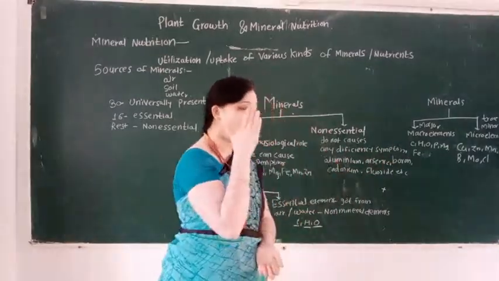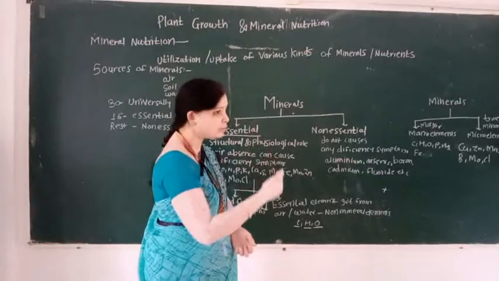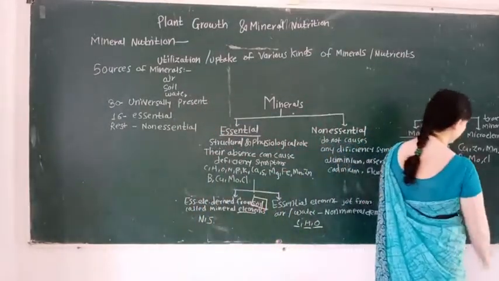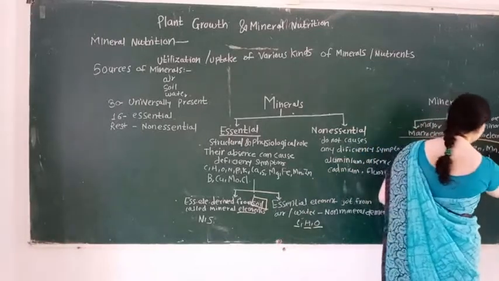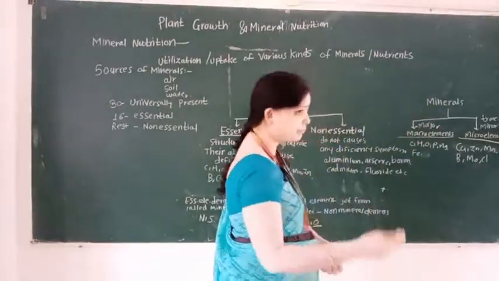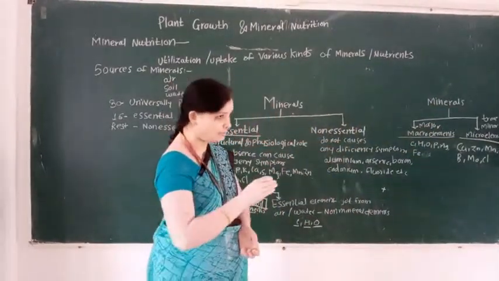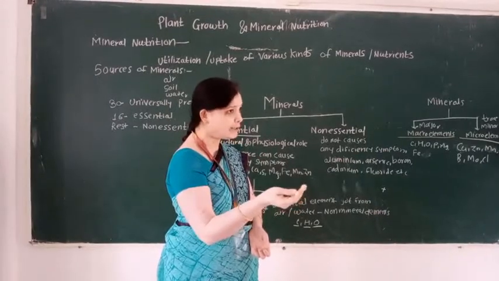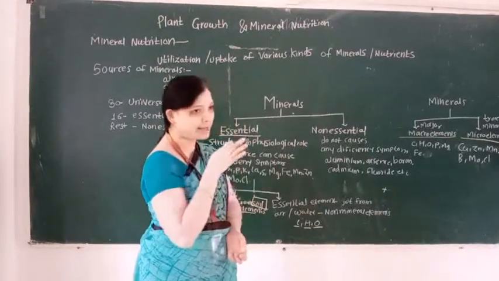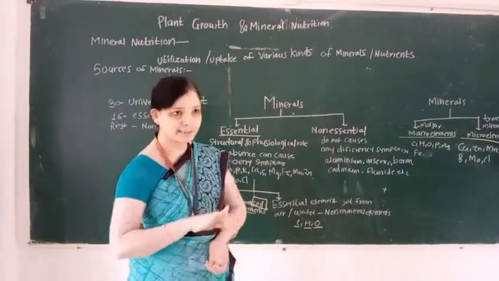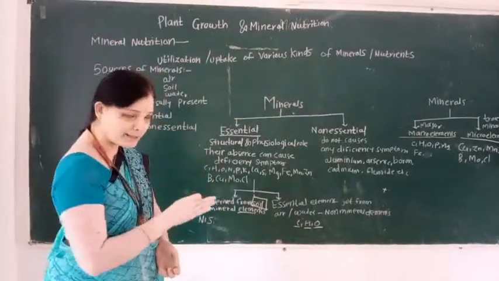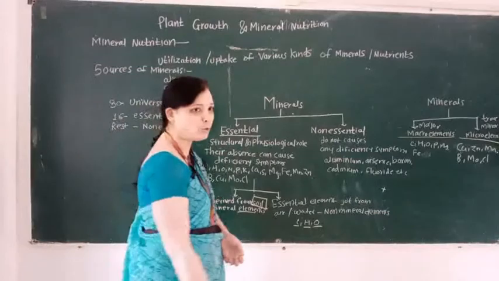the minerals are again classified into two types. First type is macro element and second type is micro element. Nutrients or minerals are classified depending upon the quantity required by the plant for proper growth and development. They are classified into two types. First type is macro element and second type is micro element.